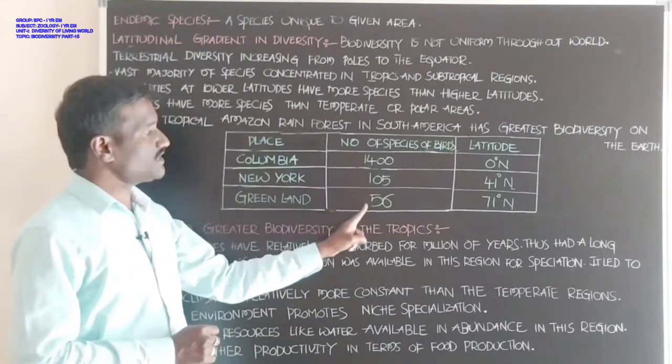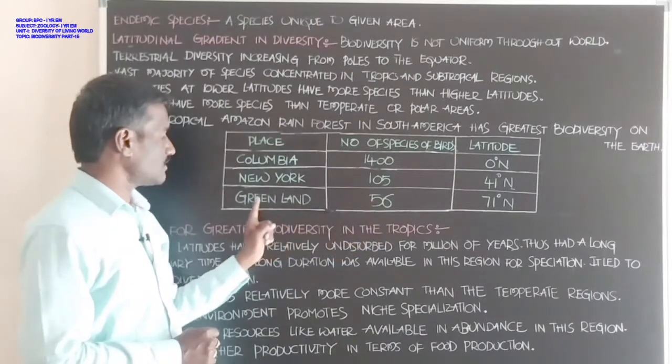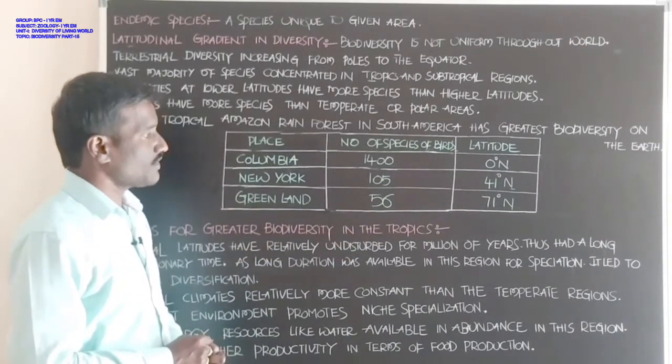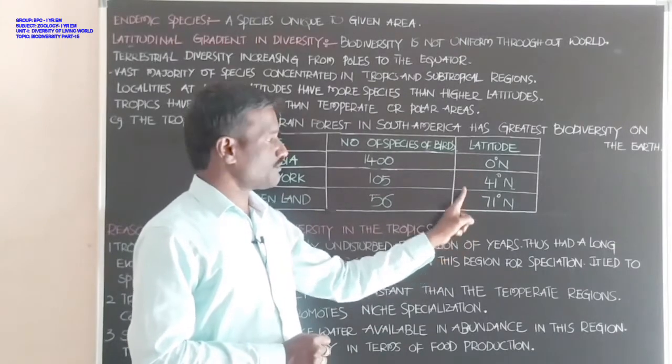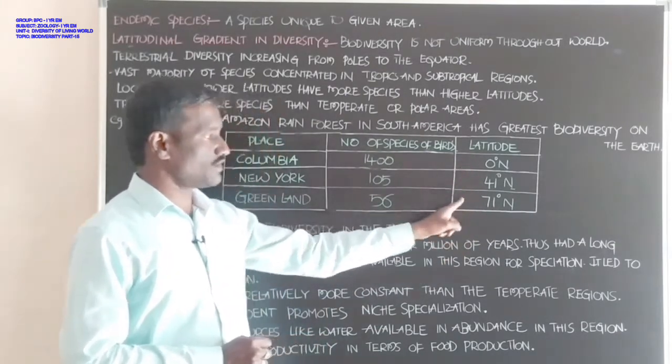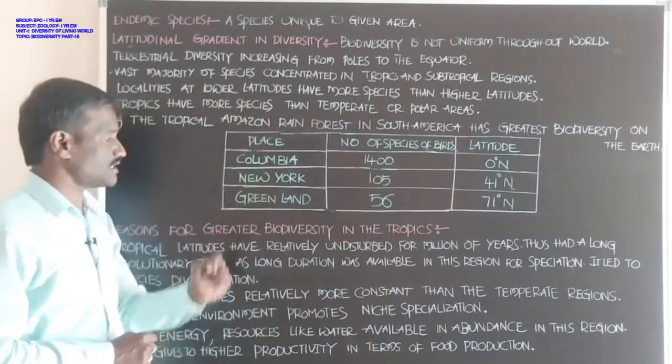Greenland has 56 species of birds. These are the latitude measurements of these regions.